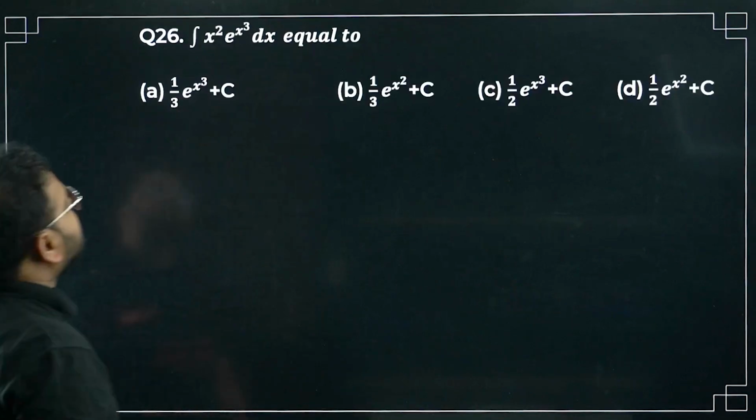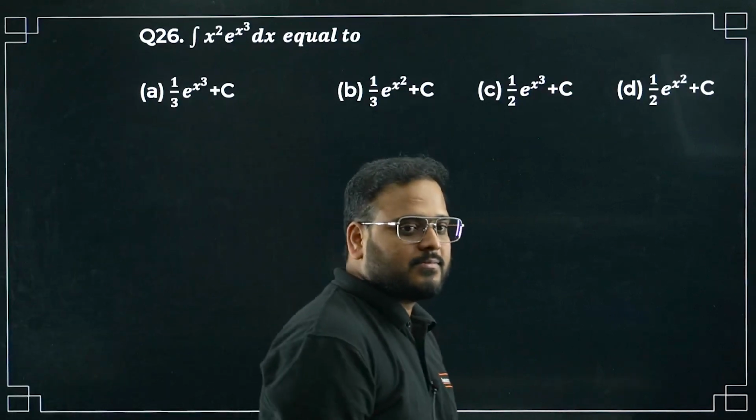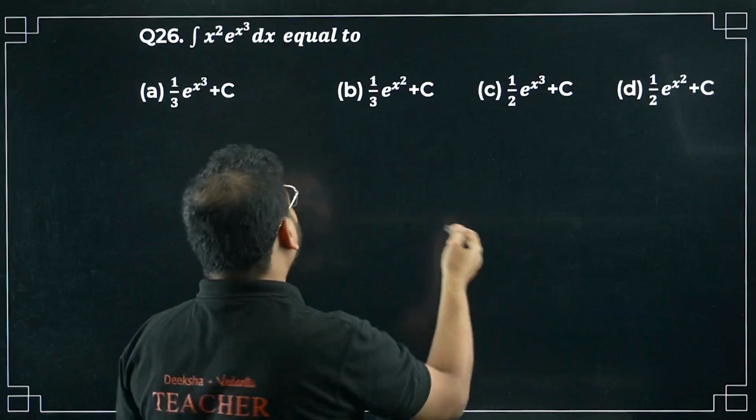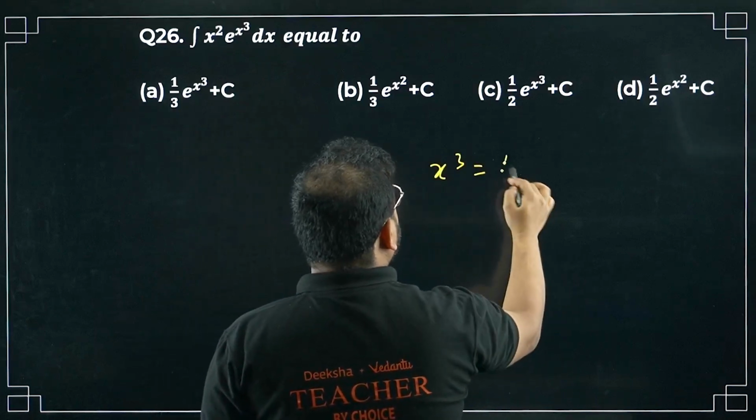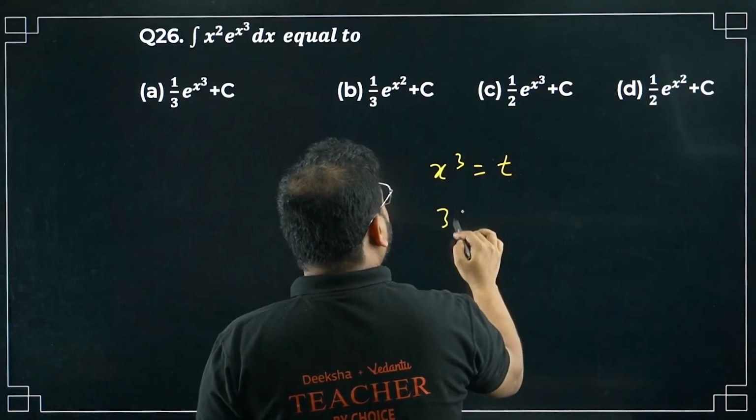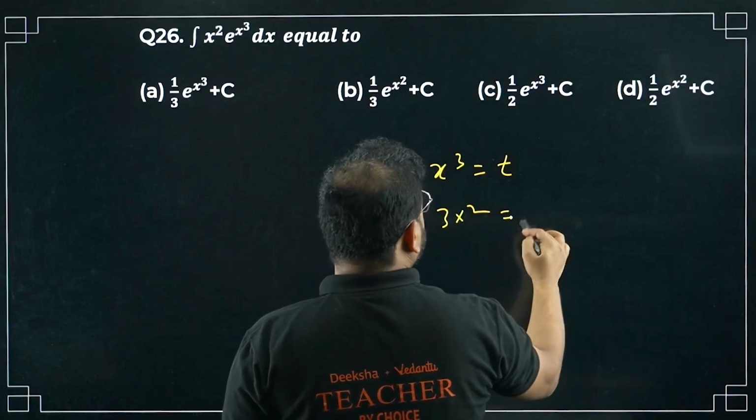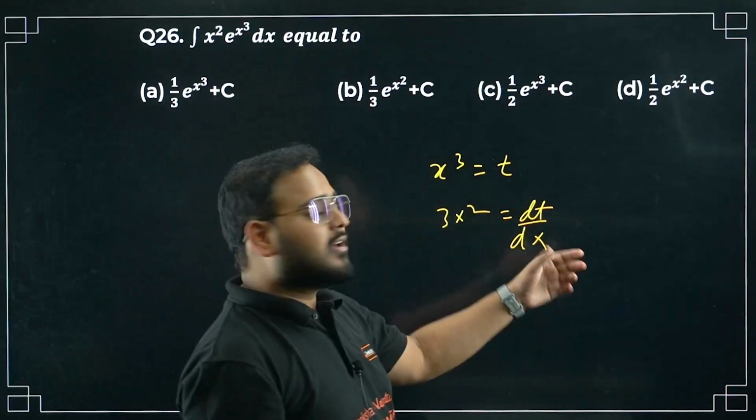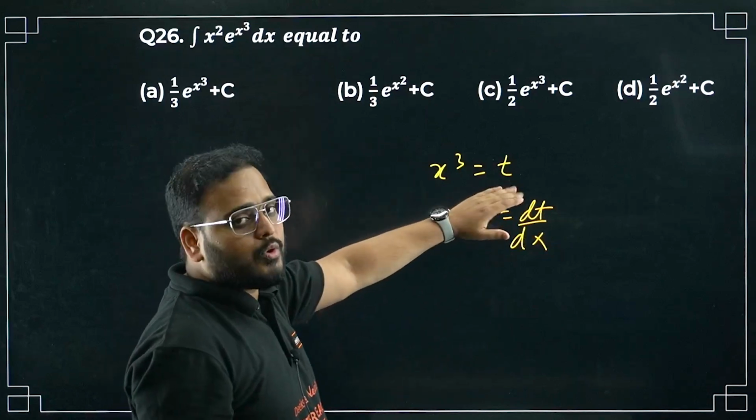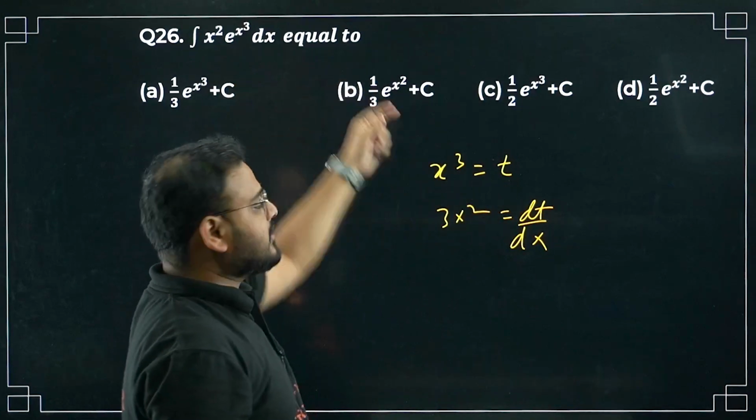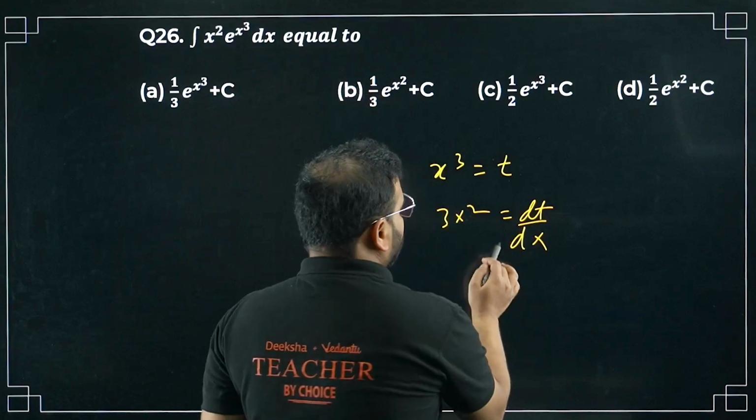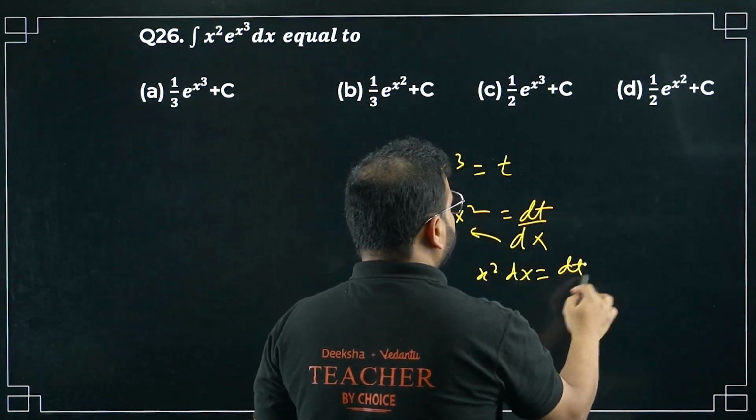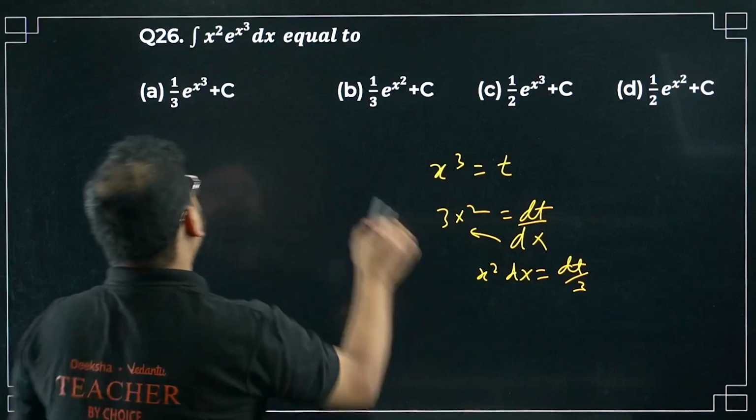26 now. Integral of x square e power x cube dx. How do you solve it? We have to use substitution here, sir, but not a difficult one. Simply take x cube as t. What will happen to this, sir? Differentiate now. 3x square equals dt by dx. Why are we doing this? Since you are replacing the variable, you have to replace dx also, right? That's why we are doing all of this. Take this on this side. You'll get x square dx equals dt by 3. Why like this, sir? We don't have 3 over here, that's why.